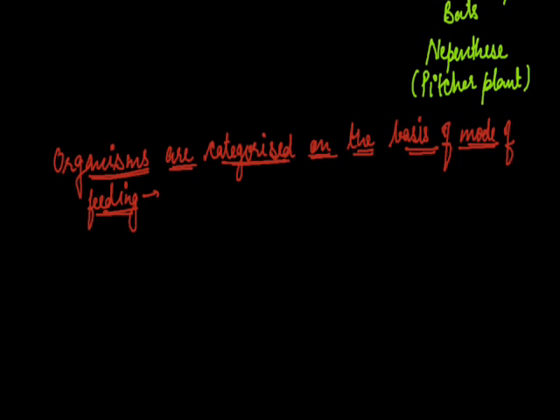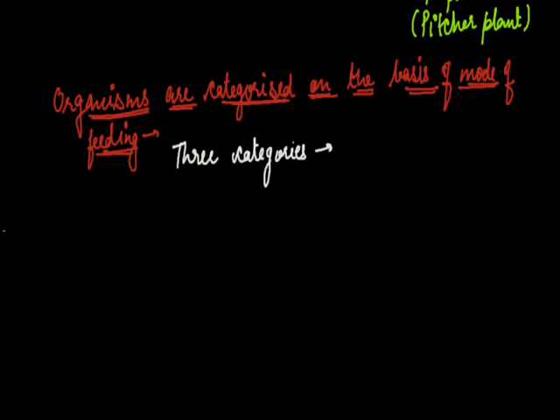Organisms are categorized on the basis of mode of feeding in three categories, of which the first category is Holozoic.